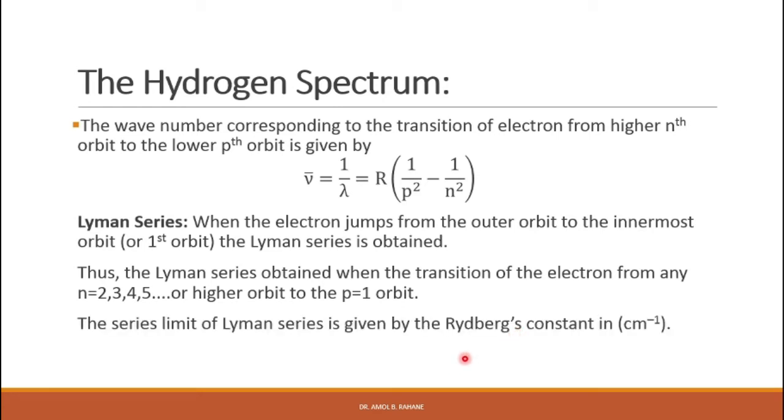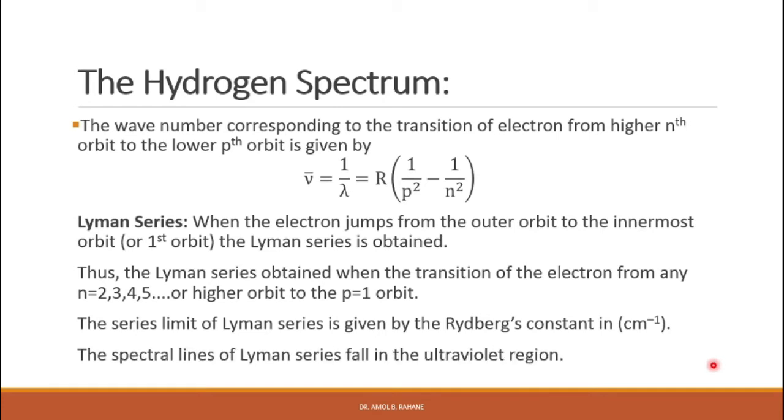So the series limit of the Lyman series is given by Rydberg's constant in per centimeter. That value we can express in per centimeter unit. So the spectral lines of the Lyman series fall in the ultraviolet region.